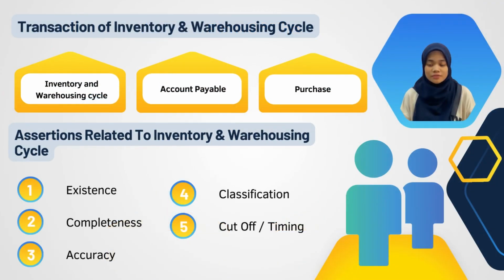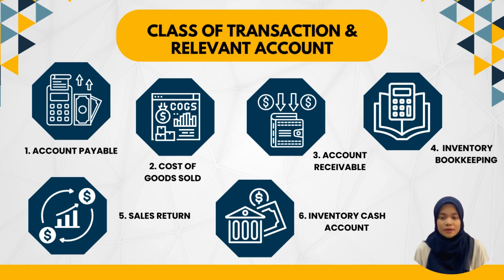The transactions that we have chosen are the inventory and warehousing cycle, accounts payable, and purchases. The assertions related to them are existence, completeness, accuracy, classification, and cut-off or timing. The classes of transactions and relevant accounts for the inventory and warehousing cycle are accounts payable, cost of goods sold, accounts receivable, inventory bookkeeping, sales return, and inventory cash account.